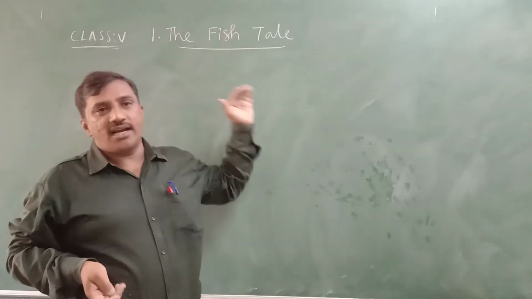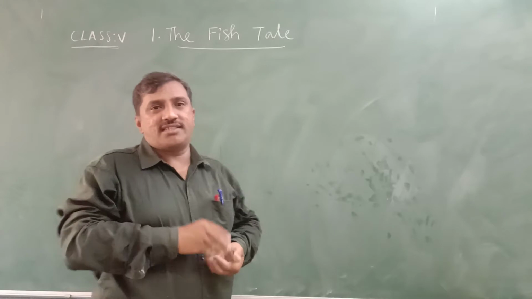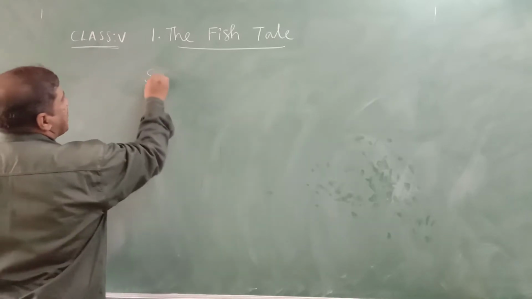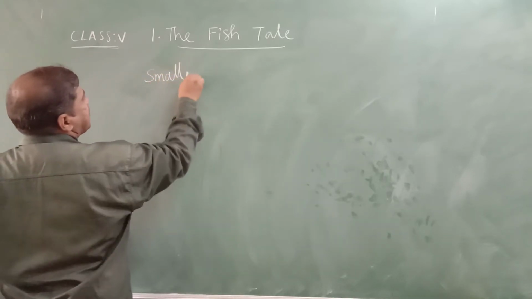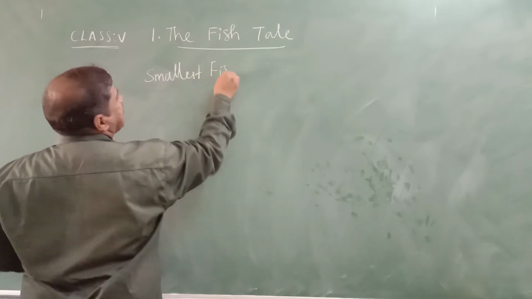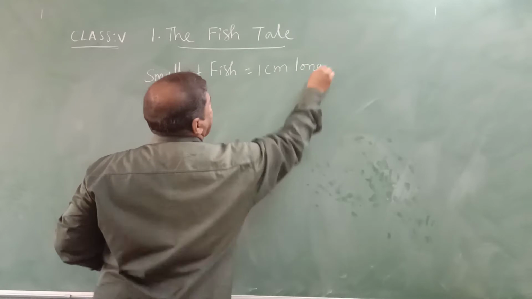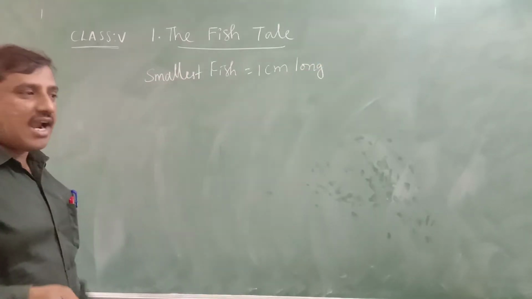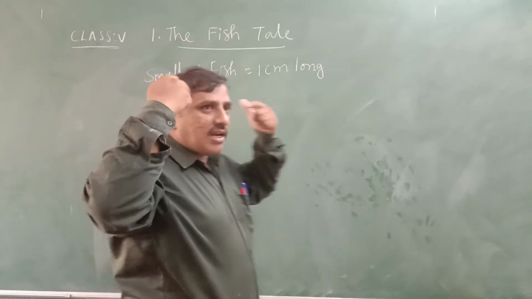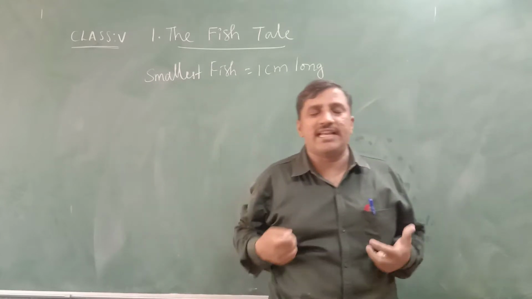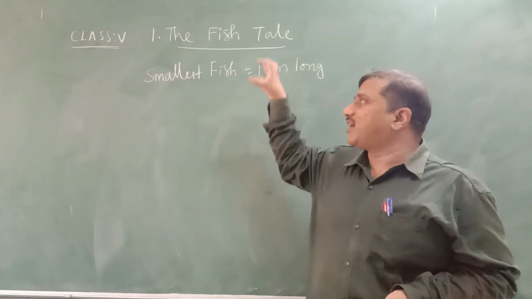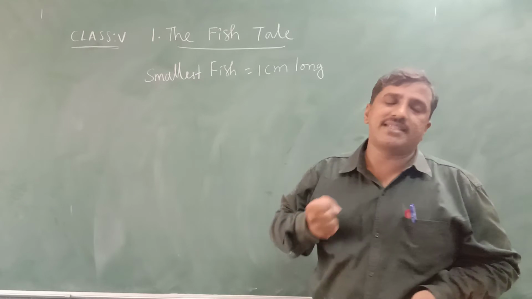And we studied the smallest fish is just 1 centimeter long. And you just imagine one of the biggest fish which you have seen, and you compare the length of the biggest fish with the smallest fish.